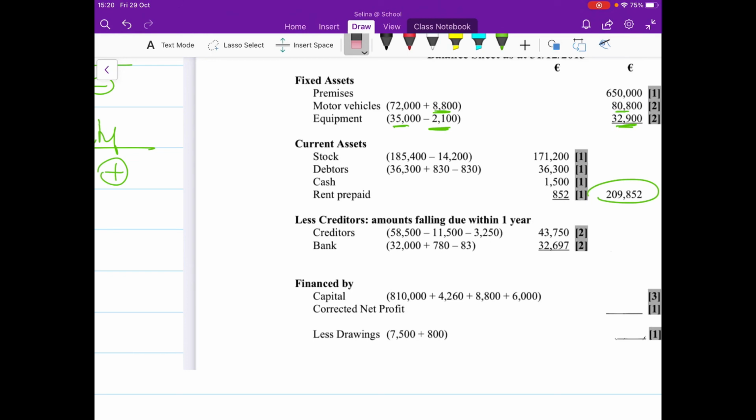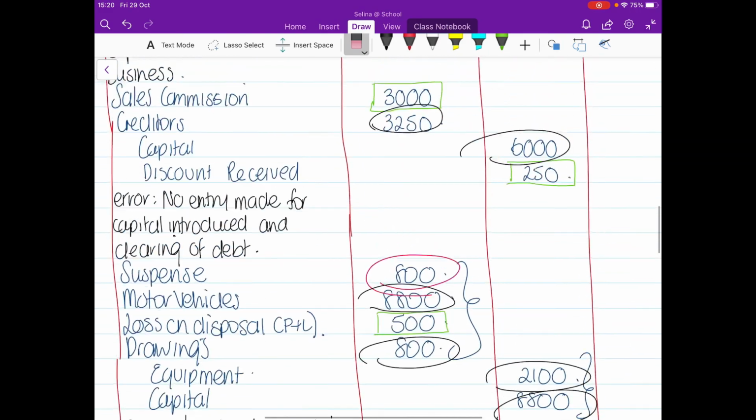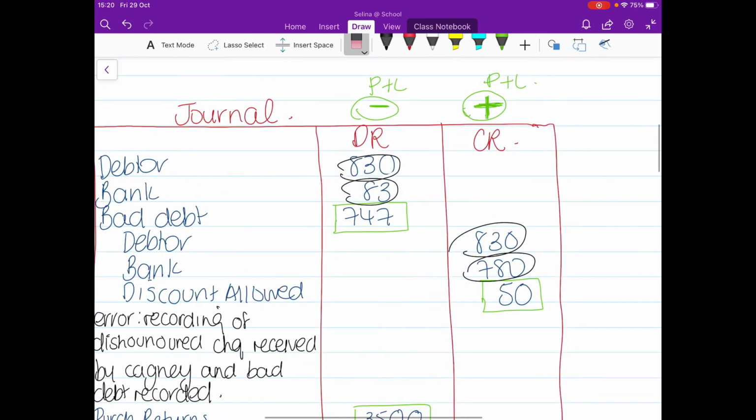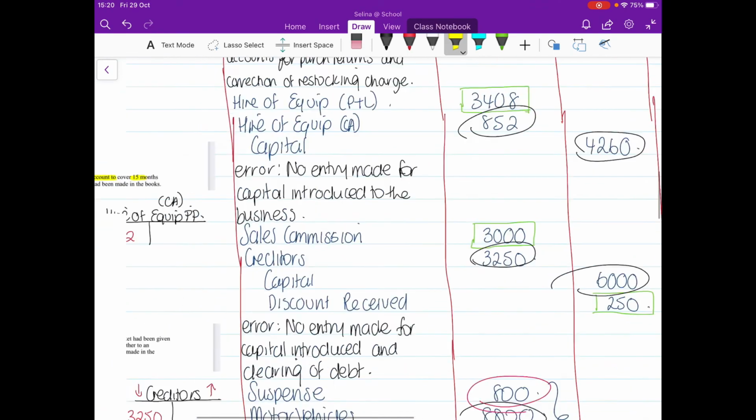And then bank is next. In the question was €32,000. Okay, and we've got two entries for bank. They're both in the same working. We've got €780 on the credit side here. You can see it here. And we also had €83 on the debit side. So we've got one debit and one credit.